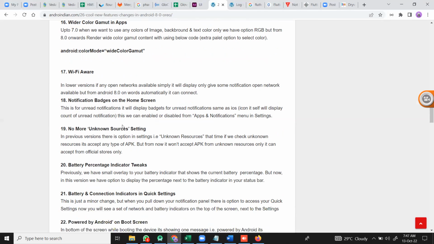And the no more unknown resources. Previously, in settings, there is an option called unknown resource. Unknown resource means an application that comes from anywhere, we can also install it directly without asking our permission. But right now, if you want to restrict this, without the Play Store, without user permission, we cannot install a particular app apart from the official stores. That feature has been introduced because of security reasons.